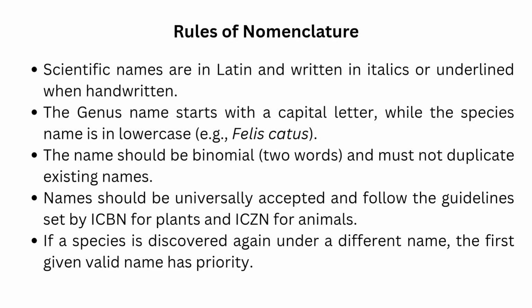Rules of nomenclature. Scientific names are in Latin and written in italics or underlined when handwritten. The genus name starts with a capital letter, while the species name is in lowercase, example, Felis catus. The name should be binomial, two words, and must not duplicate existing names. Names should be universally accepted and follow the guidelines set by ICBN for plants and ICZN for animals. If a species is discovered again under a different name, the first given valid name has priority.